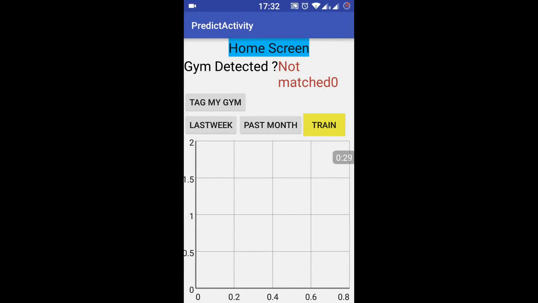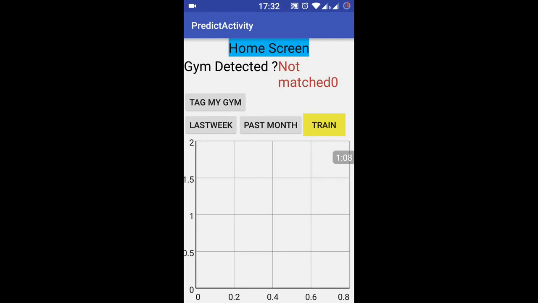For example, when the user is new to a location, he can remember this location. This location tagging is done with two parameters. One is the GPS coordinates. The other is Wi-Fi, because nowadays every place has Wi-Fi. If the user comes to the same location again tomorrow, the exercise detection activity will be automatically triggered. The user doesn't need to trigger the app again.